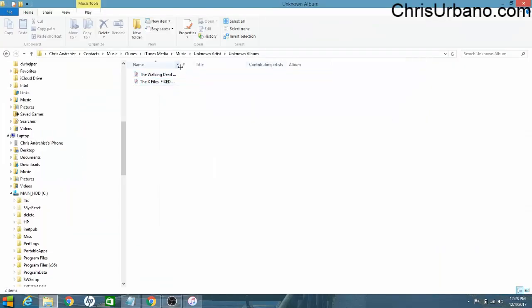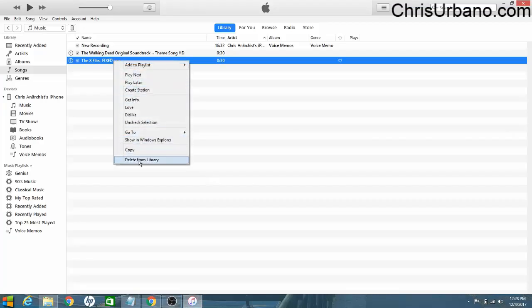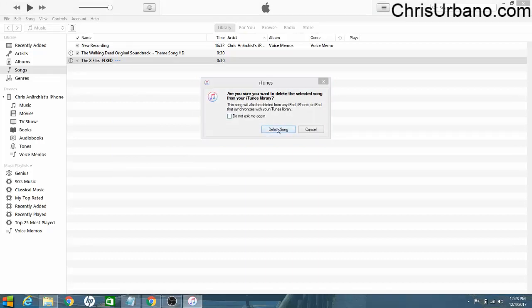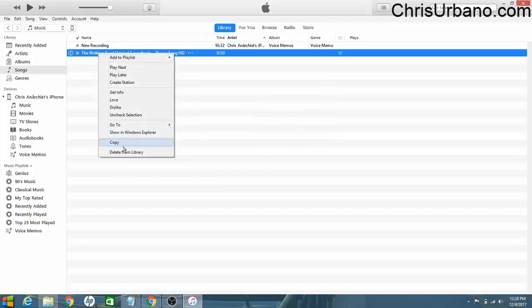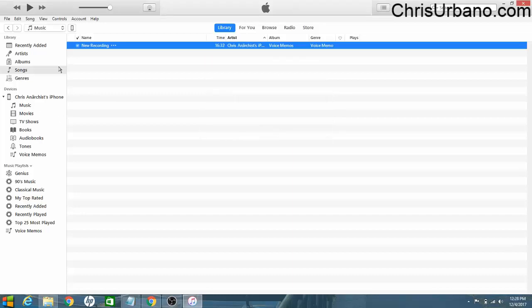Okay, now that we have these files correctly renamed with the extension M4R, let's go back into iTunes. Let's remove these now. We don't want these in here anymore. Delete from library, delete song. Right click, delete from library, delete song. I don't know what that is, so I'm just going to leave it, and click on your iPhone.